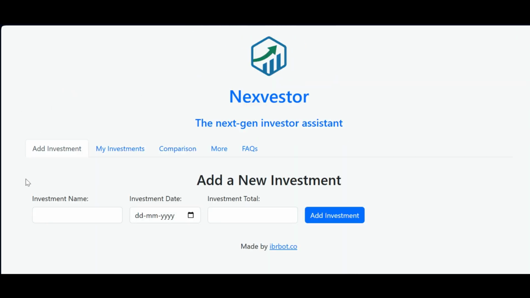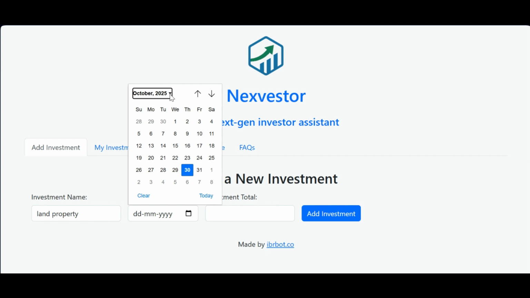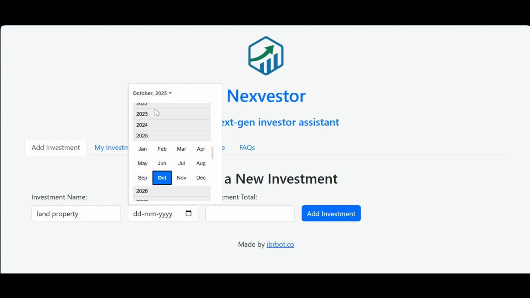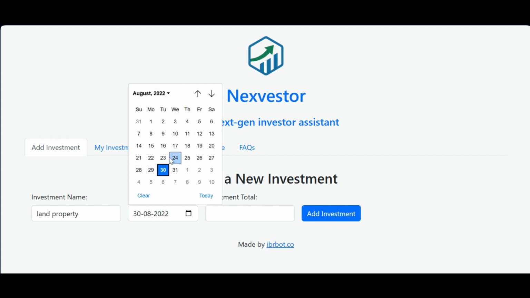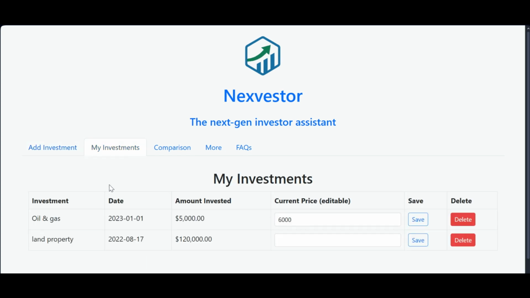So all you have to do is add your investments. For example, let's say I purchased a land property, and I'm going to select a prior date of when I purchased. Let's say I purchased it in August of 2022, the 17th of August, and I spent $120,000. I click on Add Investment. And now, in the future, for example, now it's October 2025, I go to my land property investment, and I update the price. For example, now it's worth $160,000. I click on Save.